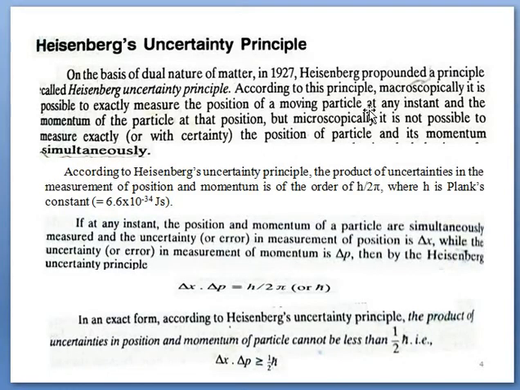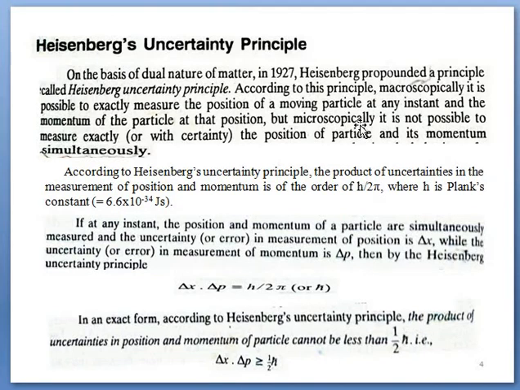Here is the topic: Heisenberg uncertainty principle. It was given in 1927 with the help of de Broglie's concept. In this principle, it is said that talking about a macroscopic system, macroscopic means a big system, the position and the velocity of that system can be measured at the same time, simultaneously, with accuracy. So both position and momentum can be measured accurately. But talking about the microscopic system